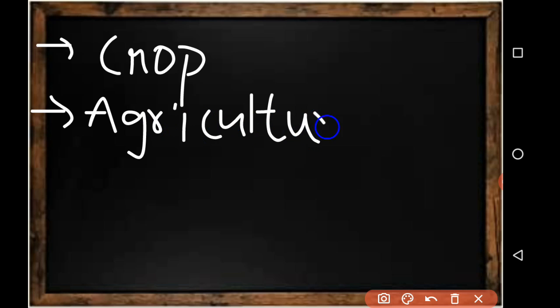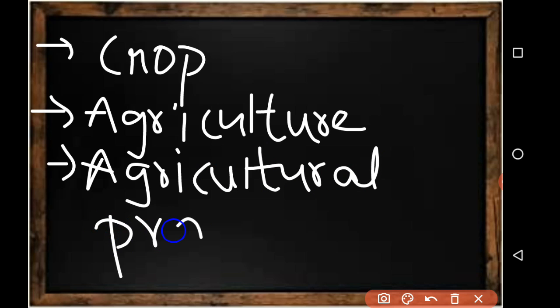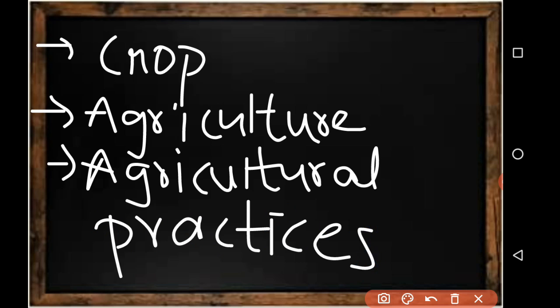Then we will discuss what agriculture is, and then agricultural practices. There are many types of practices under it, so we will discuss all those things, including types of crops, in detail. So let's get started into the lesson.